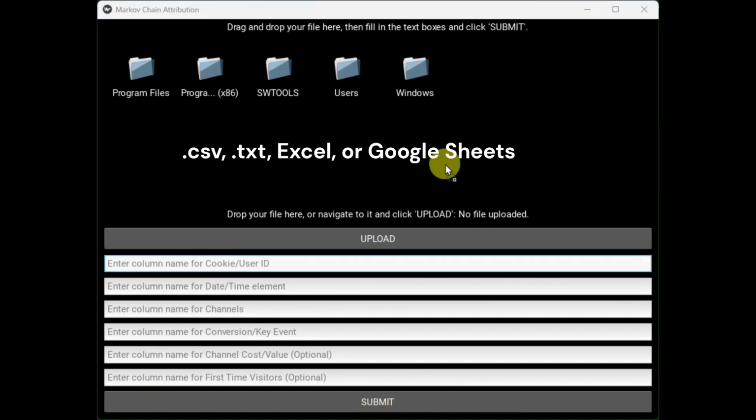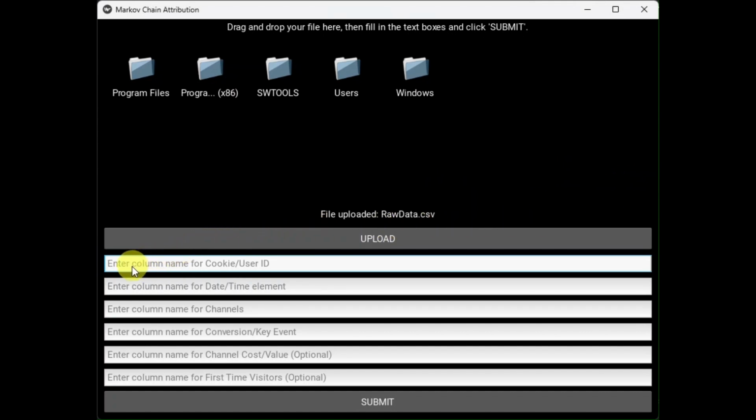Once the file has been uploaded, please fill out the input boxes below. Here you are asked to match the column names in your dataset with the equivalent column names of the input boxes.